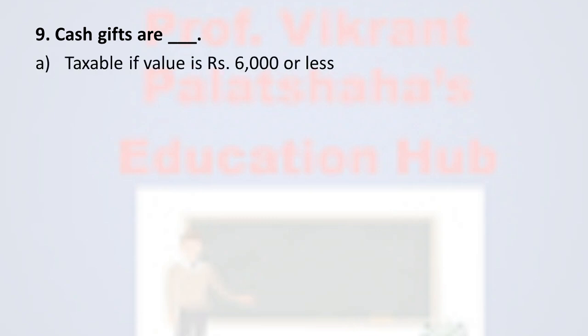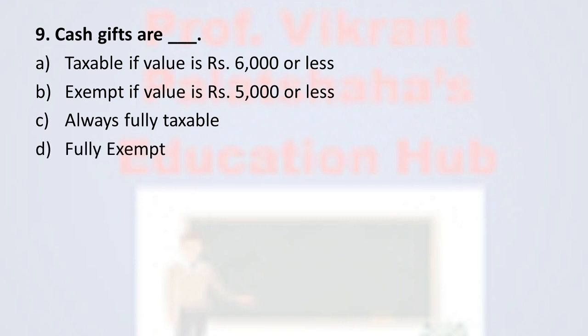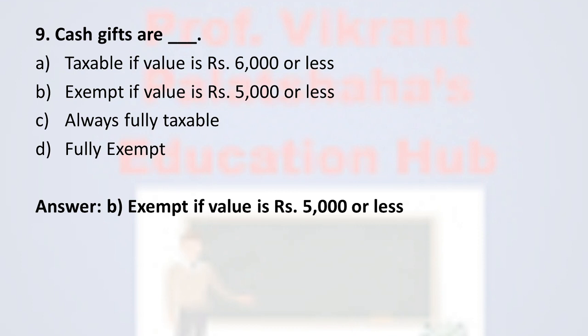Next question number 9. Cash gifts are option A taxable if value is rupees 6000 or less, option B exempt if value is rupees 5000 or less, option C always fully taxable, and option D fully exempted. And the correct option is option number B, exempt if value is rupees 5000 or less. Any gift provided in the form of cash, if its value is rupees 5000 or less, is fully exempted.